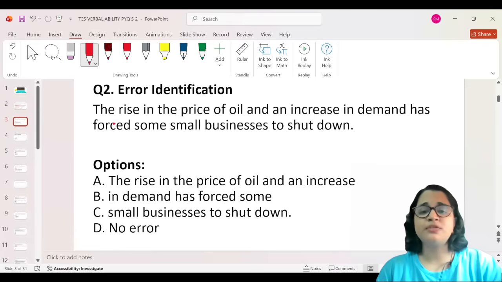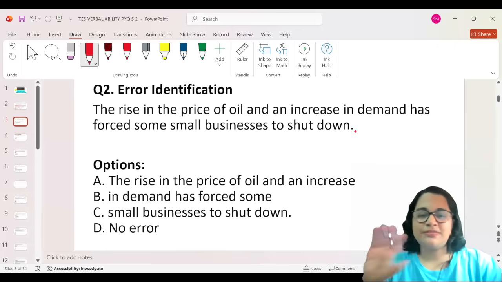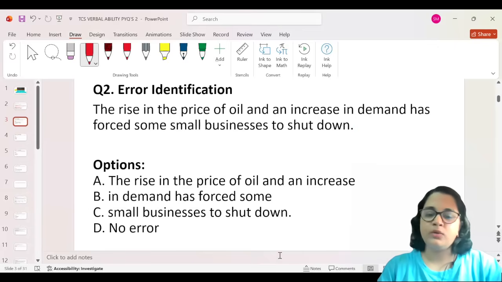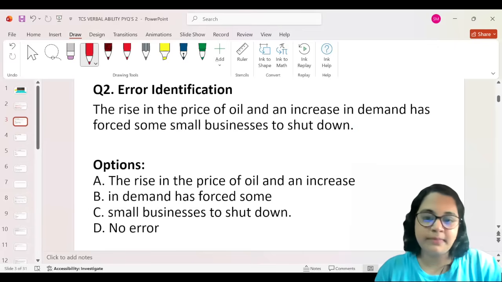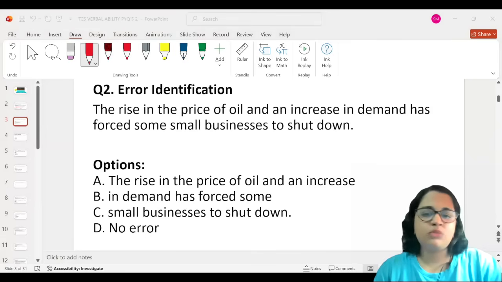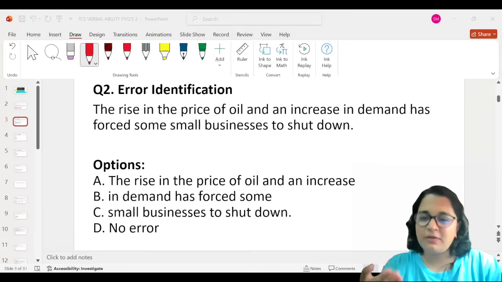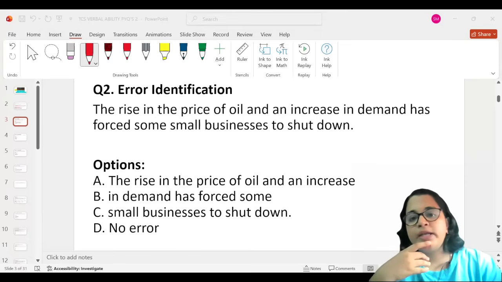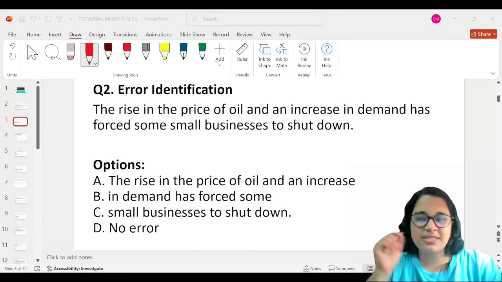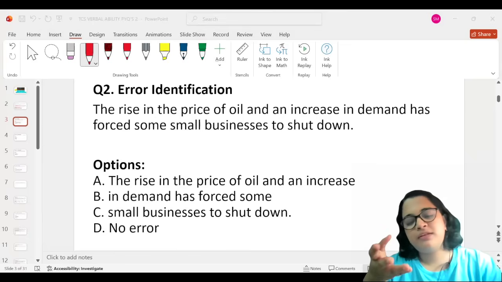The rise in the price of oil and an increase in demand has forced some small businesses to shut down. Okay. See, now you might feel like it has no error the moment you read the sentence, but read it two times or more than once. Because it's better to always check and read more than once, and also check the subject verb agreement carefully in TCS grammar questions, because that is where mostly they'll fix errors in.